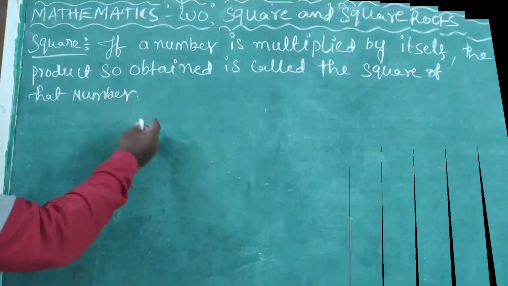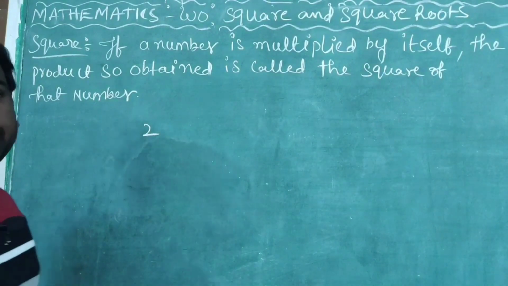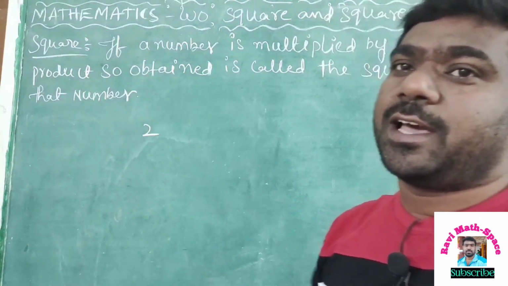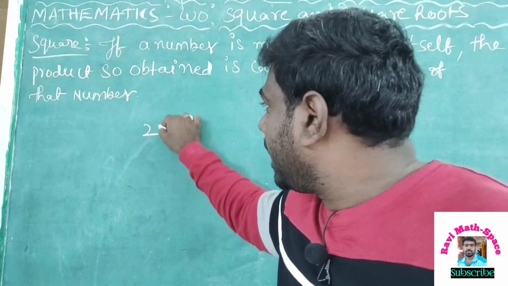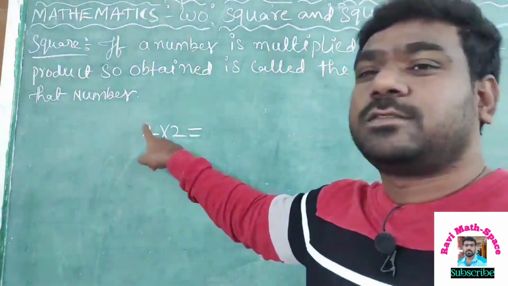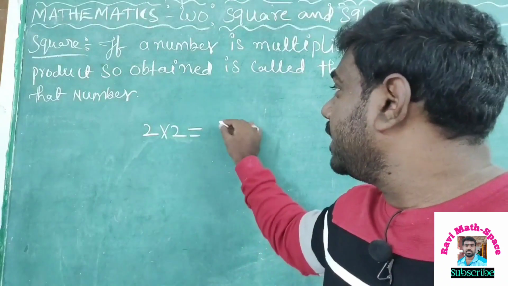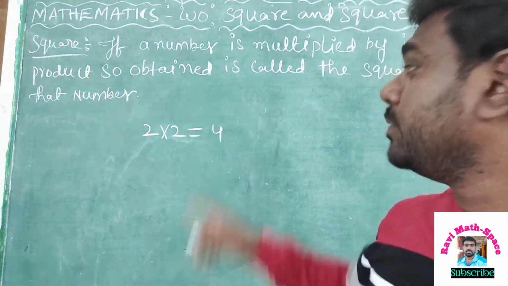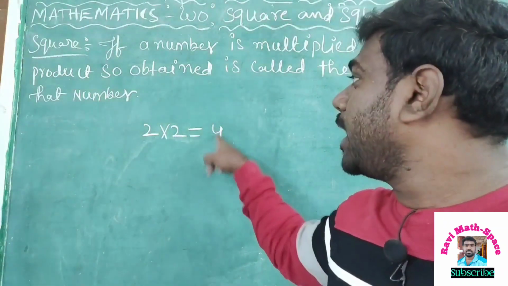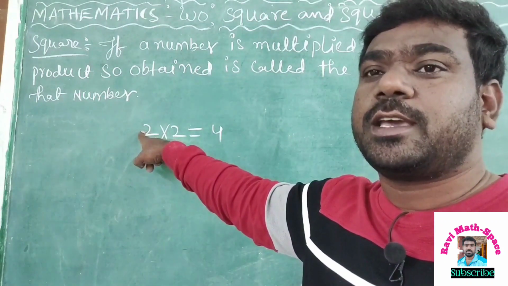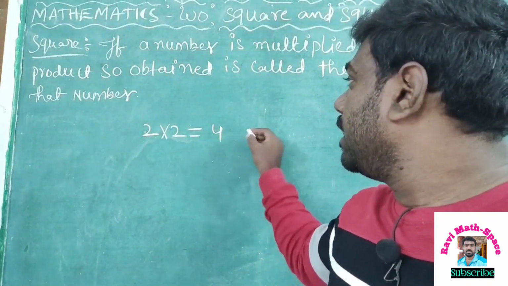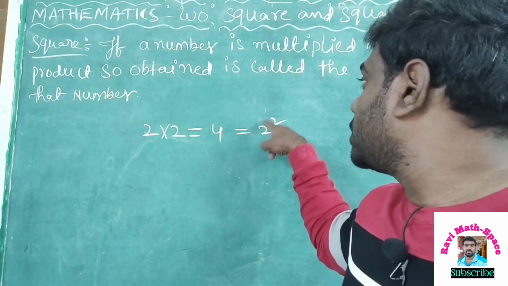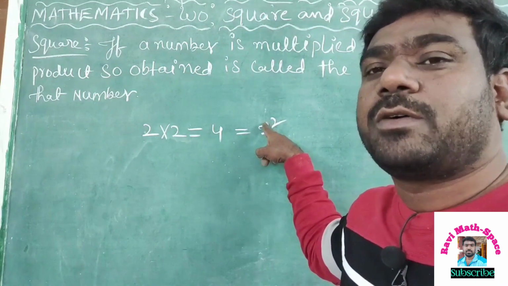If I take 2, 2 is a number. When we say it is a square, this 2 is multiplied by itself, and then we get a product. 2 times 2 is 4. This 4 is the square of this 2. Simply, I can write it as 2 square, meaning 2 raised to the power of 2.